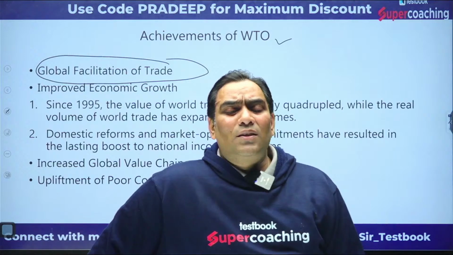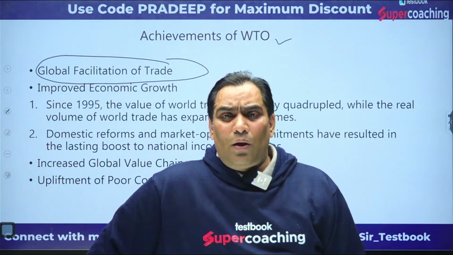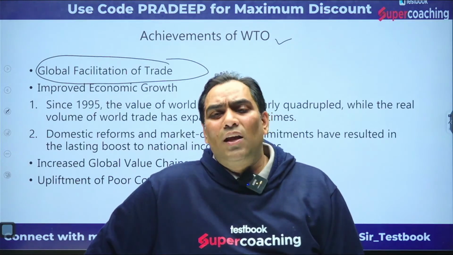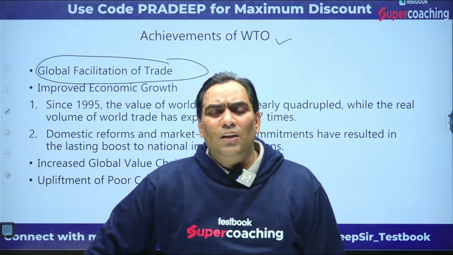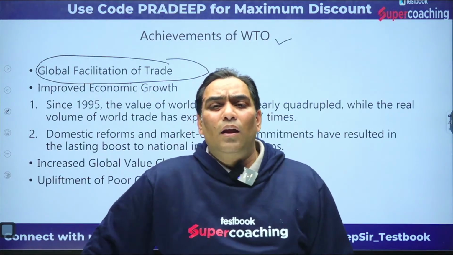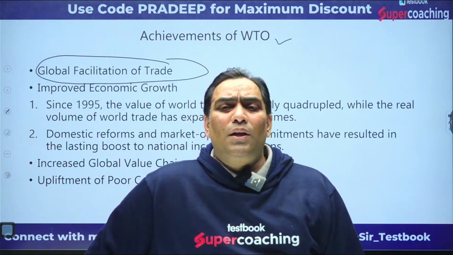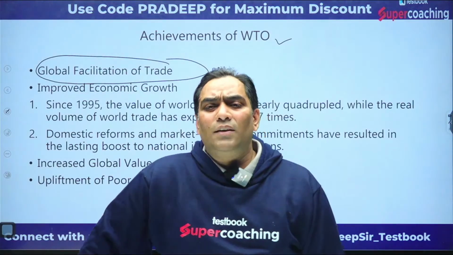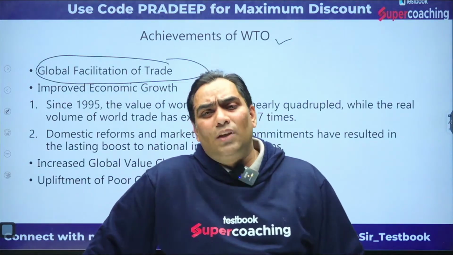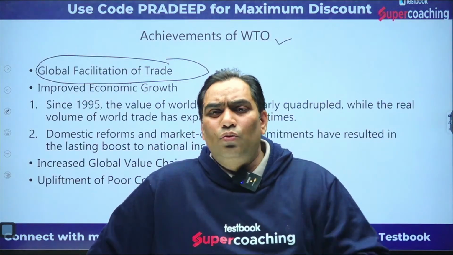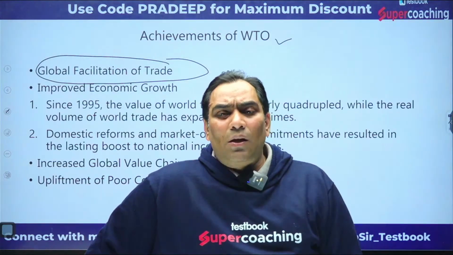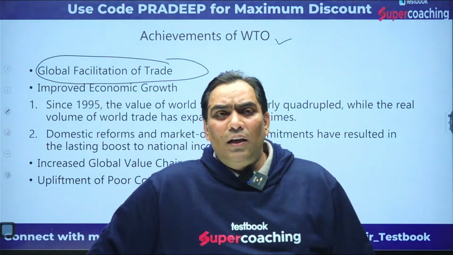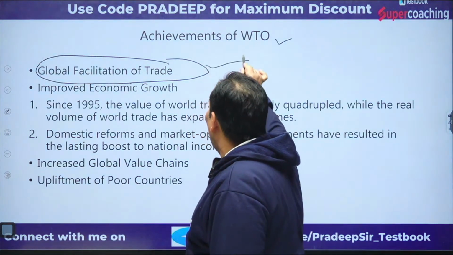That is known as protectionism. In the initial phase they will be in a position to protect their industry, because the industry of a developing country will not be capable of competing with the industry of a developed country. So in the initial phase they can adopt protectionist policy, but they have to reduce those protectionist policies systematically. That is going to increase the free flow of trade, that is going to increase the global facilitation of trade.